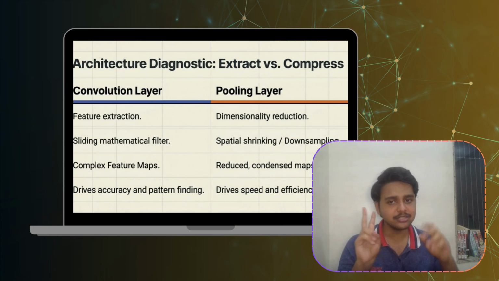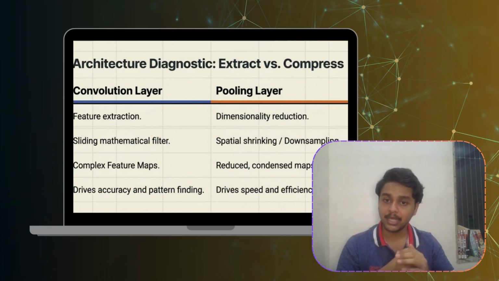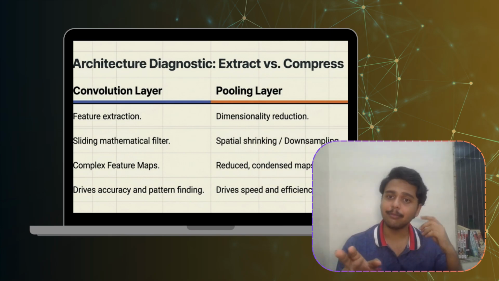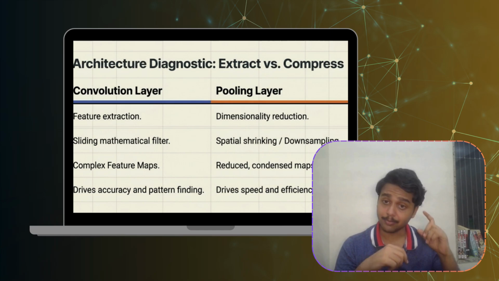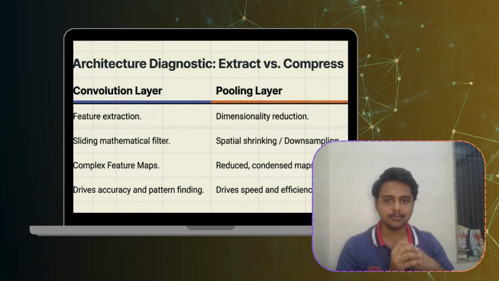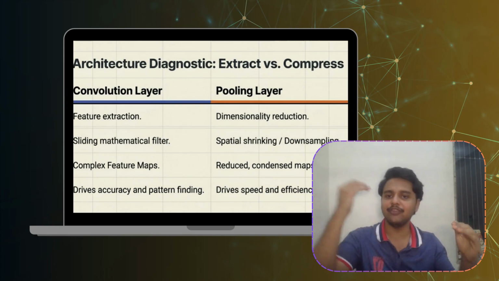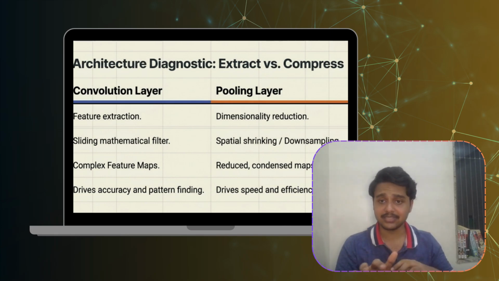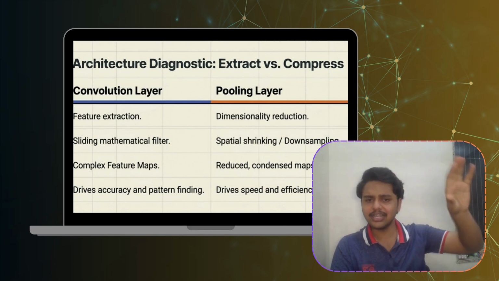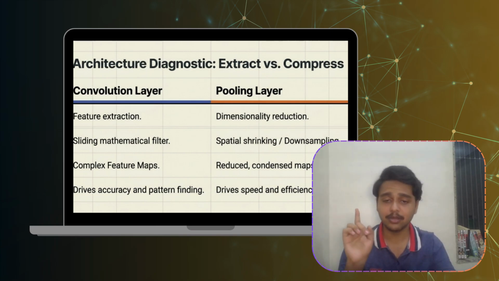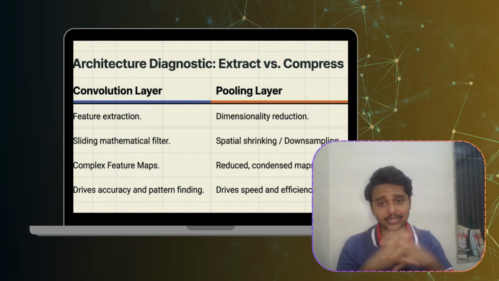Students often confuse these two layers. Let's clarify them. Convolution extracts the information, whereas pooling compresses the information. Convolution asks whether the pattern exists or not, whereas pooling asks what information is important. Convolution improves the accuracy and pooling improves the efficiency. Both are essential. Without convolution, the network cannot identify meaningful features, and without pooling, the training becomes computationally expensive. Together, they form the backbone of CNNs.